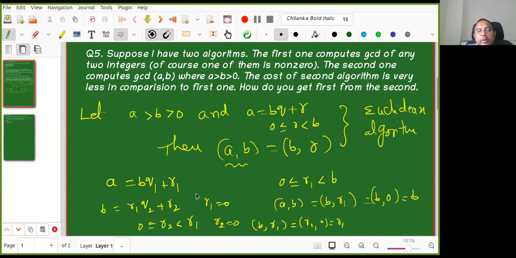If not, again I will do one more time. So after some stage I'll get remainder 0. How do you conclude that? How do you say that it happens? Because all of them form a descending sequence which is bounded above by R1, so you cannot have an infinite sequence of non-negative descending numbers. Actually we are bounded by B. Everything is less than B. B is fixed. So at most, how many steps do we need?